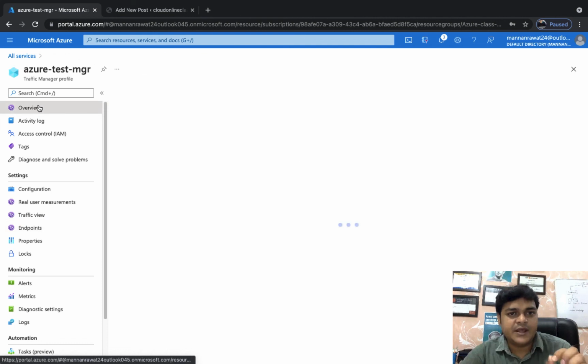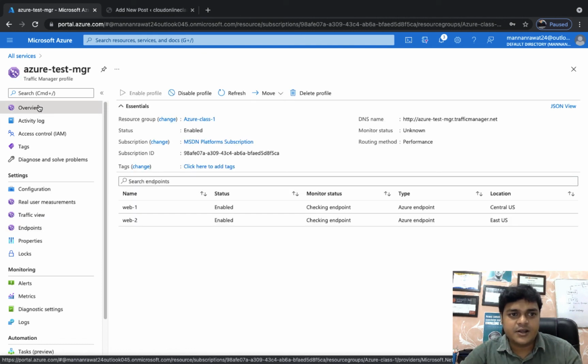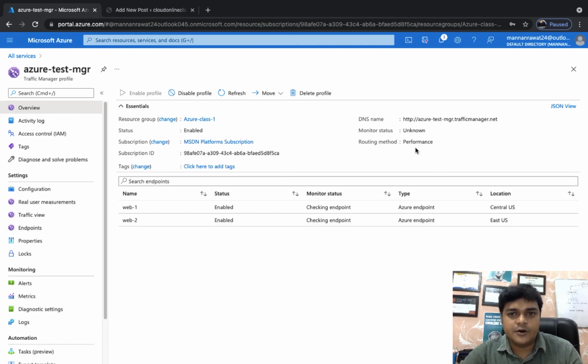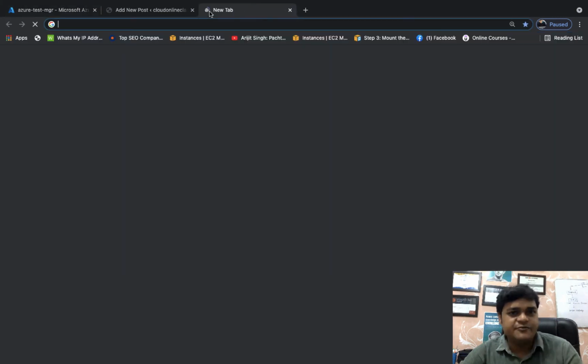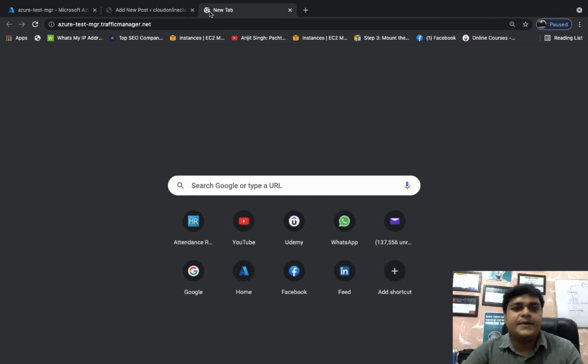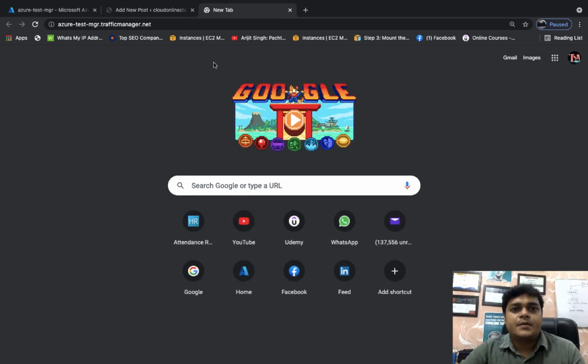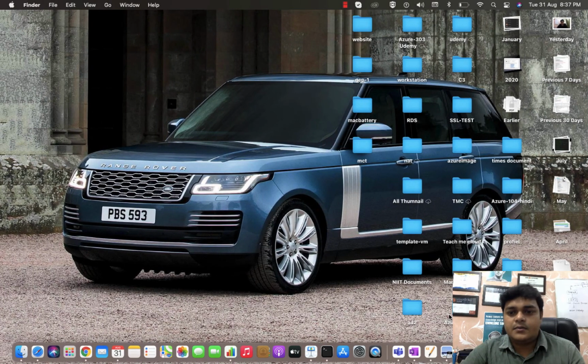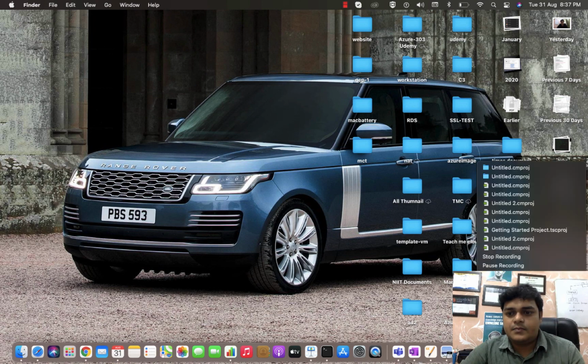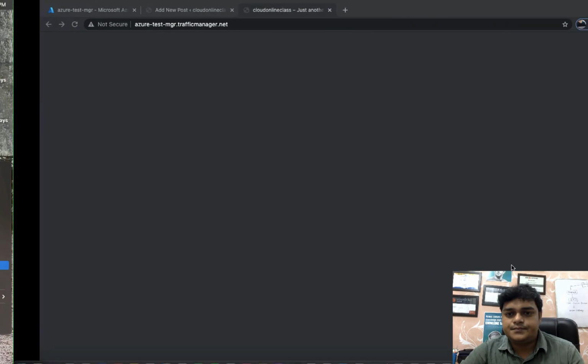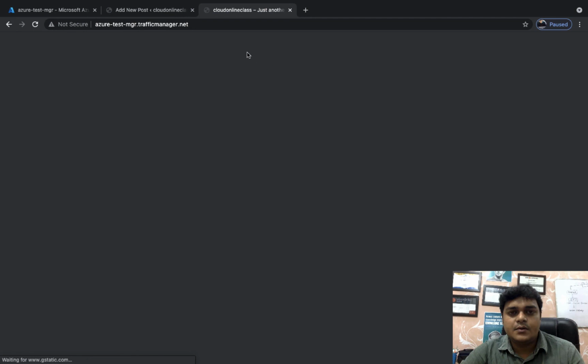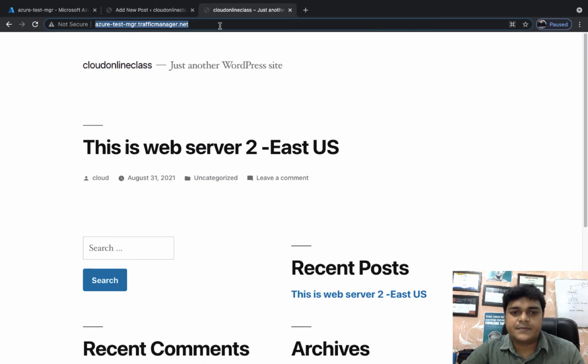Let's verify whether we are able to access our website or not. Select overview. Select the DNS, copy the default DNS, and paste it. Enter. Okay, we need to wait. Yes, we are getting data from East US.